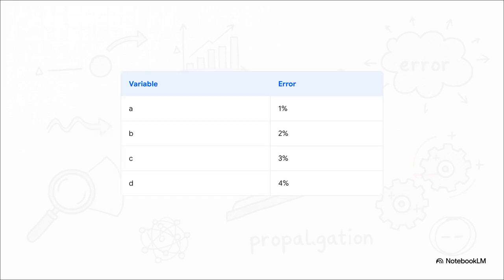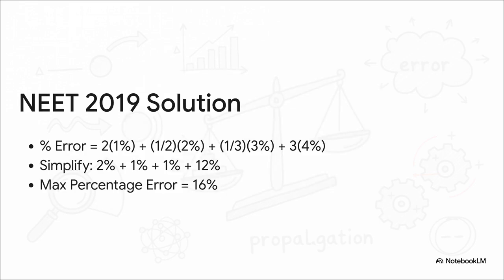Let's actually test this out on a real NEET 2019 question. Listen to this incredibly terrifying equation. X equals A squared times B to the half power, all divided by C to the 1/3 power times D cubed. Yikes. And they give us the percentage errors for each variable, 1%, 2%, 3%, and 4%. I want you to try and mentally calculate the total maximum percentage error right now, using that power rule we just learned. Okay, did you get it?